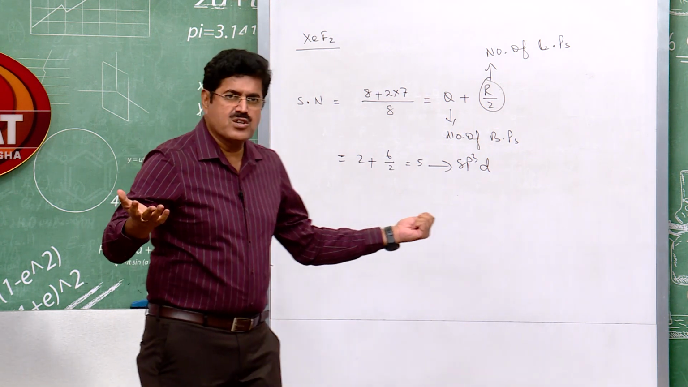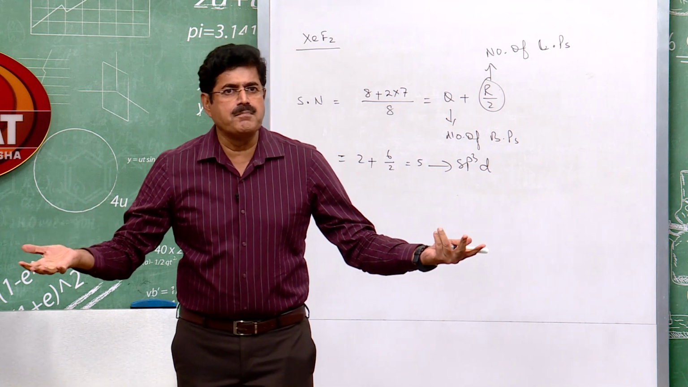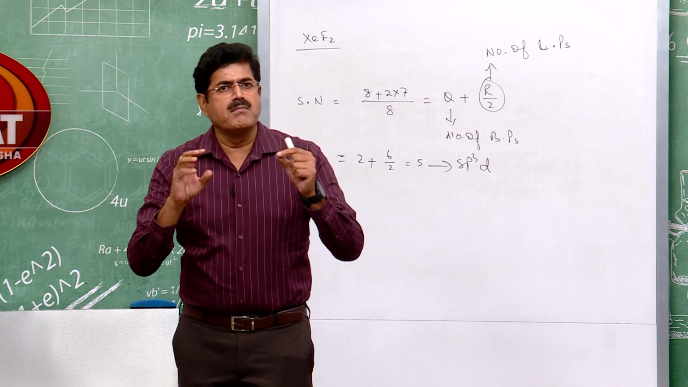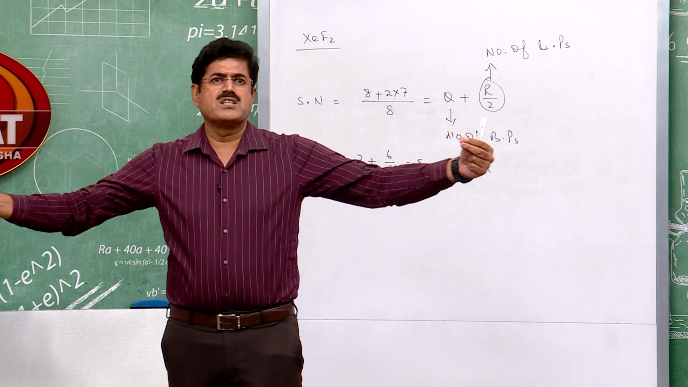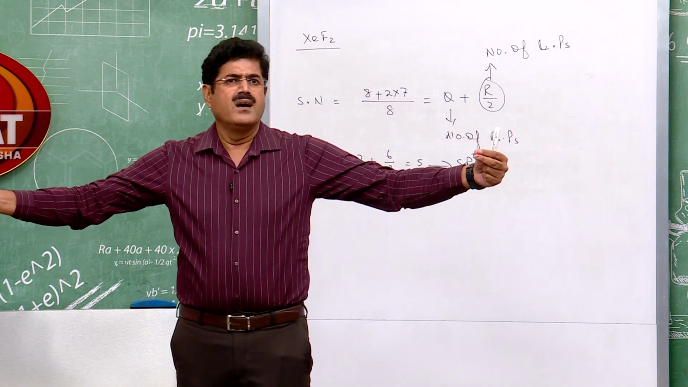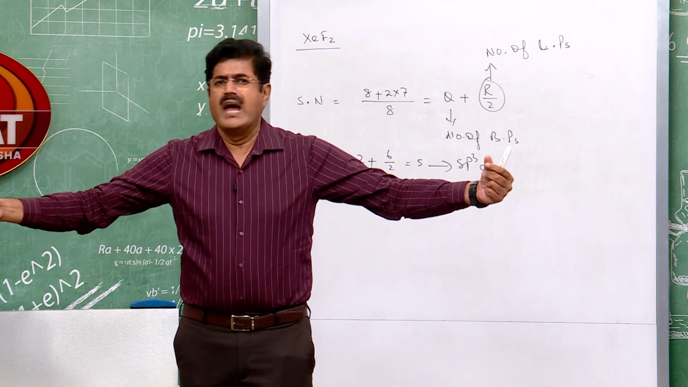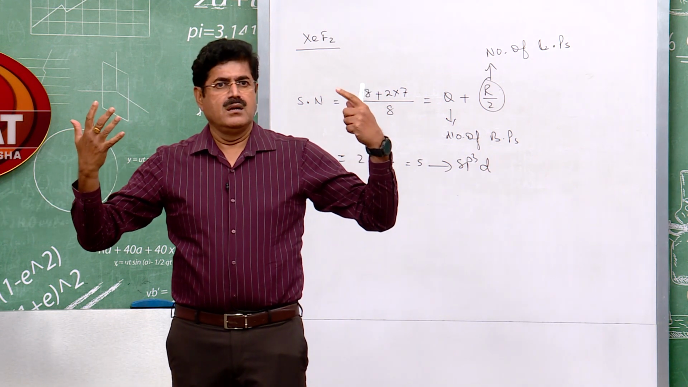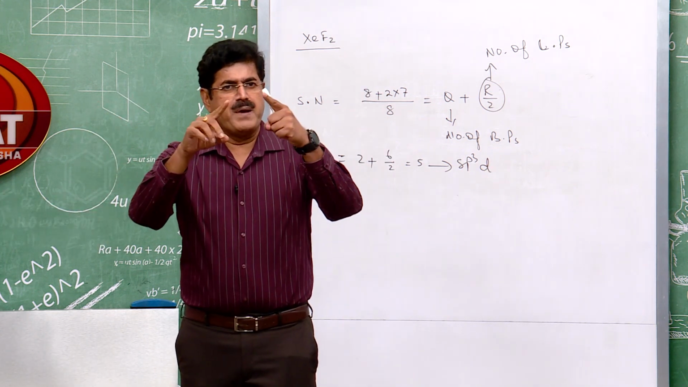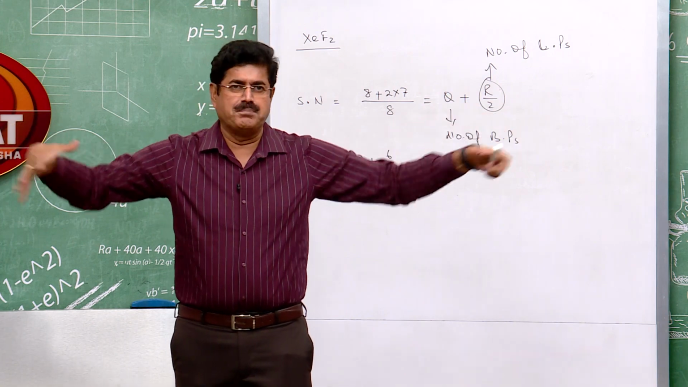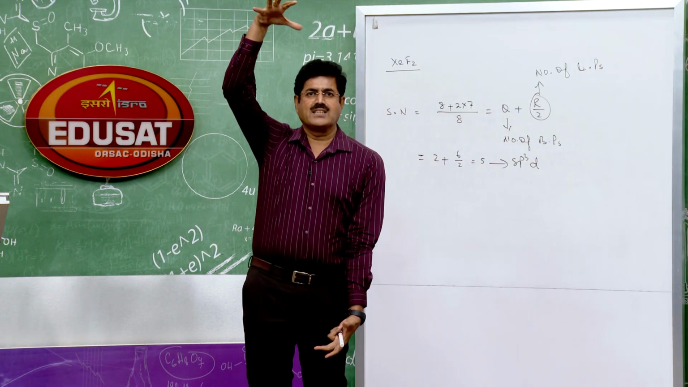So, how is it arranged? How to place the lone pairs and bond pairs? The lone pairs must be placed in such a way that repulsion between them is minimum. Otherwise, repulsion is more, energy is more, and the molecule is unstable. So, how to place the lone pair? Lone pairs must be placed at equatorial positions and bond pairs axially.